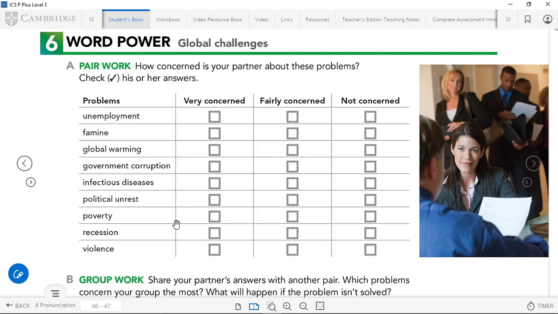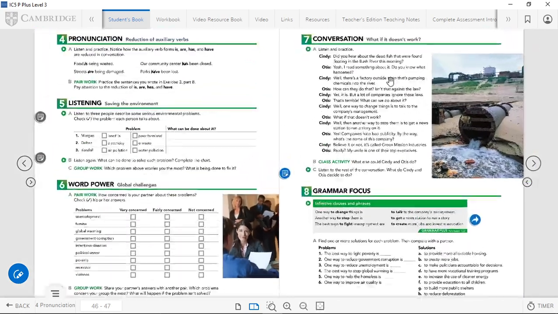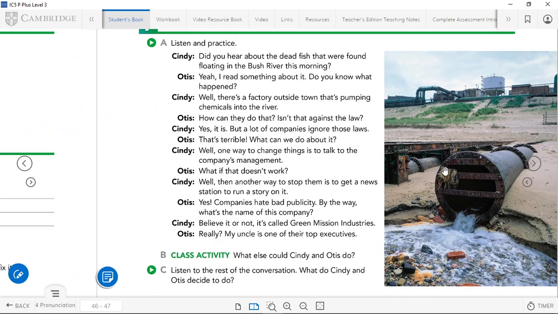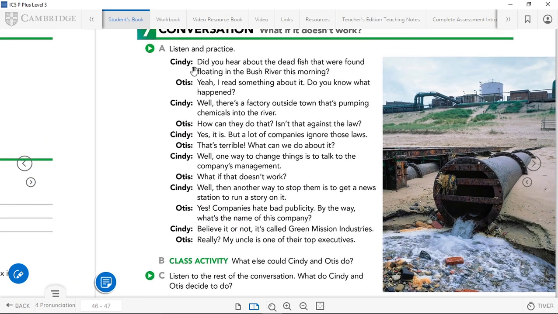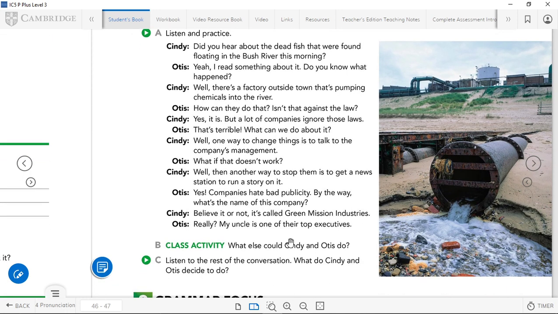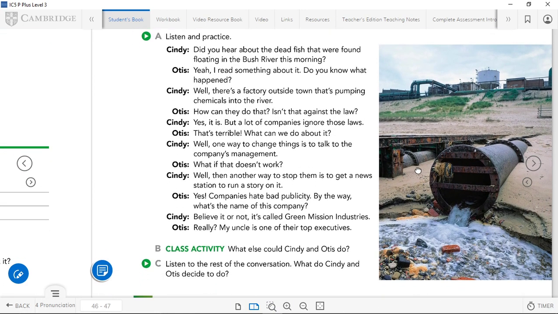Okay. If you remember from the previous class, we know the different definitions for each one of them. I hope that you remember. Now let's go to this conversation right here. What if it doesn't work? We're going to be listening to both part A and C. And after listening to both parts, we're going to be answering this question: what do Cindy and Otis decide to do about this problem, okay? So let's listen and then we're going to check for that answer. Okay, let's listen.